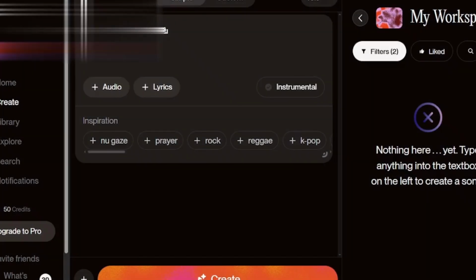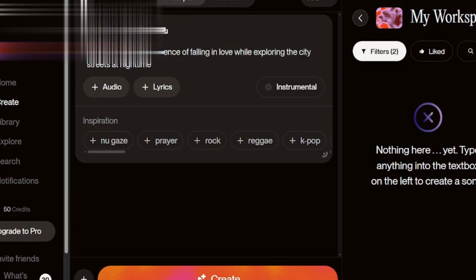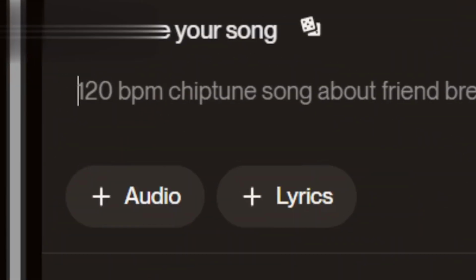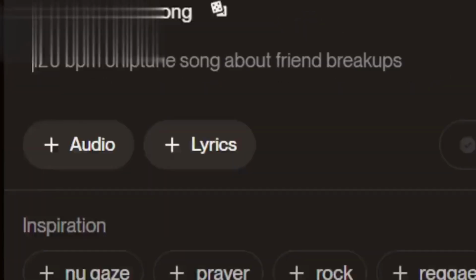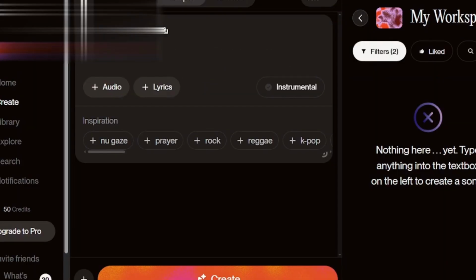Begin with your theme. All great songs have a story behind them. Are you singing about heartbreak, adventure, or hanging with friends? Make your theme as obvious as daylight. For example, instead of a love song, choose a song about the experience of falling in love while exploring the city streets at night time.